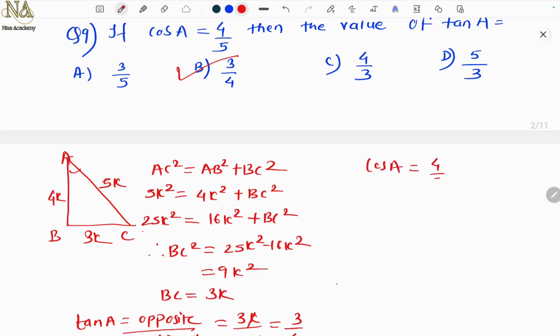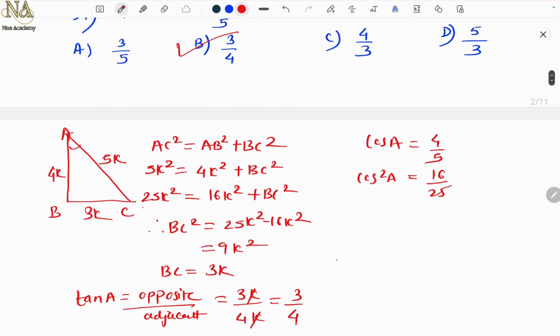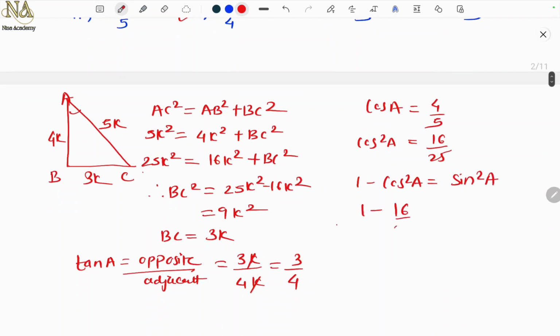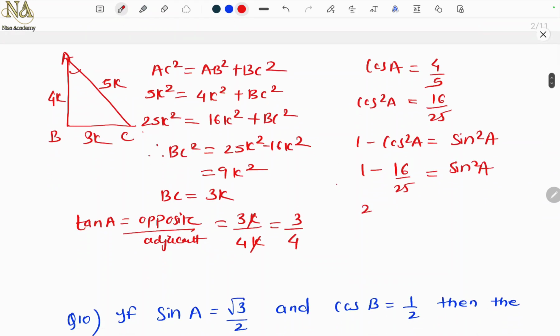Another way you can do it: cos A is 4 by 5, right? So cos square A is 16 by 25. Now we know sin square theta plus cos square theta is 1. So 1 minus cos square is sin square. So 1 minus 16 by 25 is equal to sin square A. Cross multiply, 25 minus 16 by 25 is sin square A. Therefore sin square A is 9 by 25. Therefore sin will be 3 by 5.